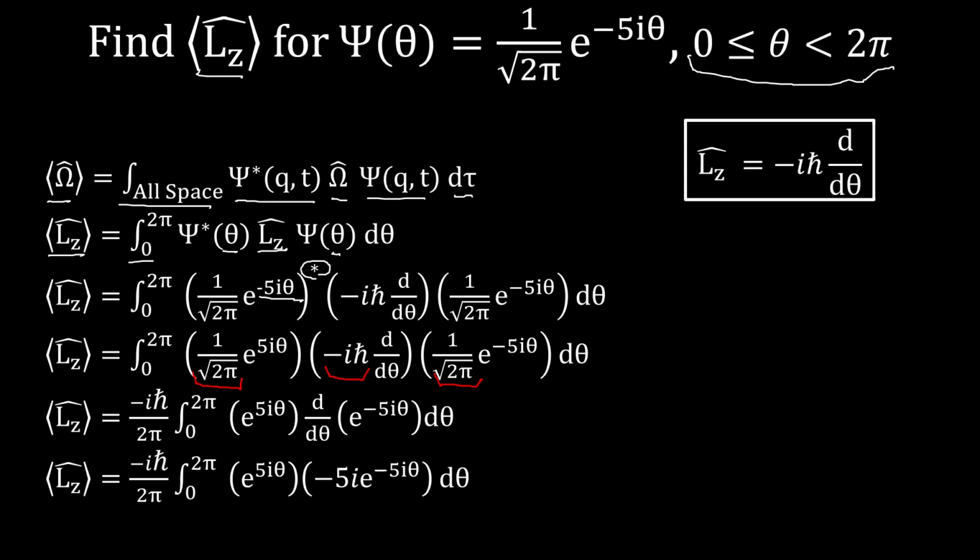And now we take the derivative. Using our derivative rules for exponential functions, the derivative of e to the negative 5i theta is negative 5i times e to the negative 5i theta.